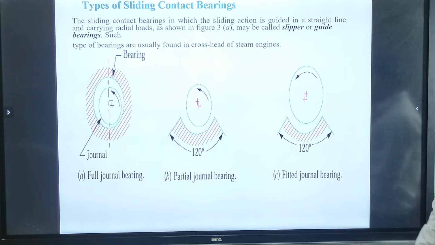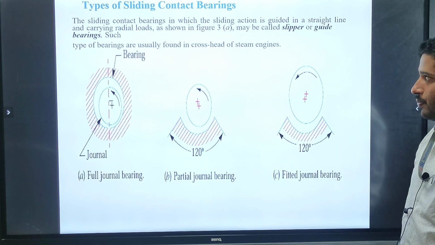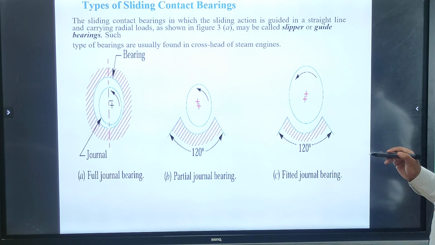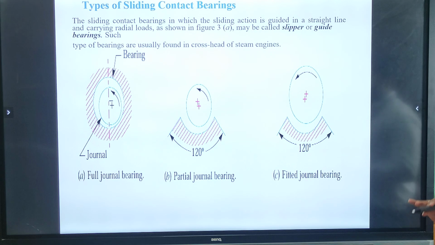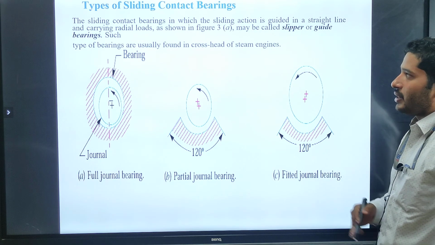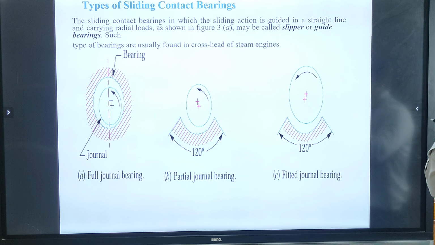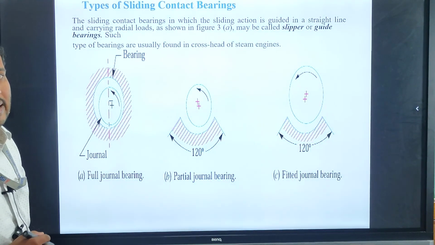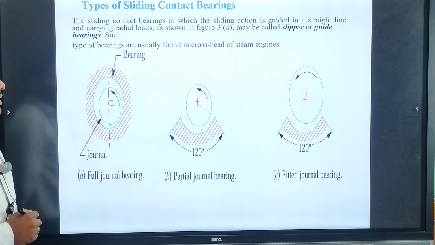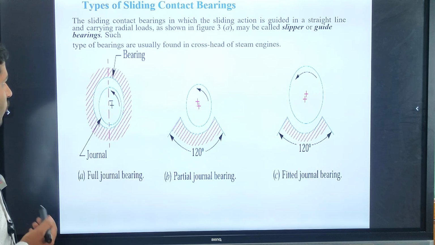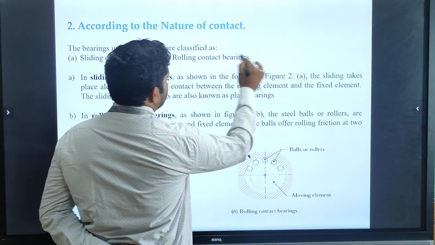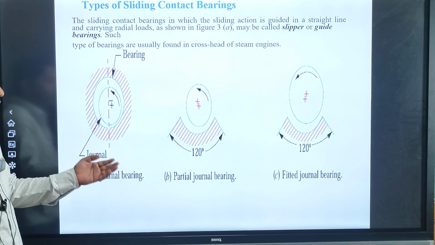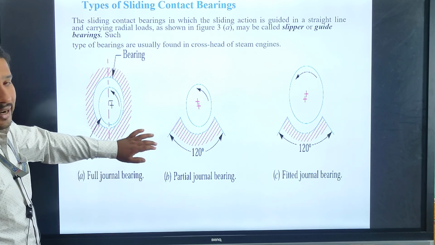Next one, types of sliding contacts of bearings. In sliding contacts of bearing, the sliding action is guided in a straight line and carries the radial load. I have shown it in a figure. It is also called a slipper, or sometimes a guide. These bearings are usually found in the cross head of the steam engine, in which we use this type of sliding contact bearing.